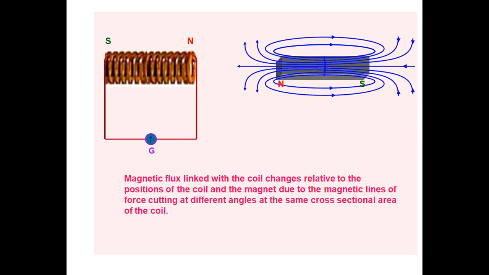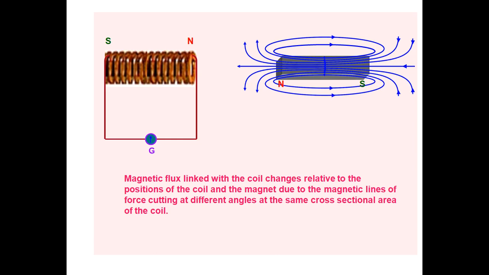This indicates the current is induced in the coil. When the magnet is brought to rest, and the coil is also at rest, the deflection of the galvanometer reduces to zero. Therefore, whenever both are in a constant state, there will be no deflection and no current flowing through the coil.